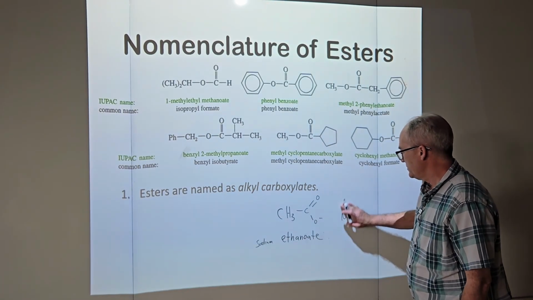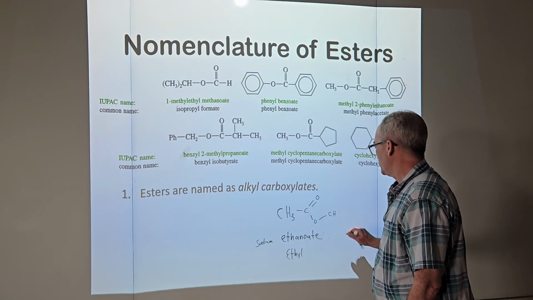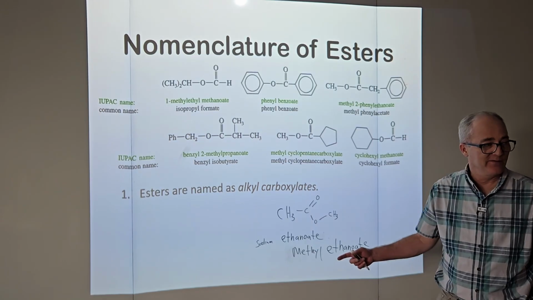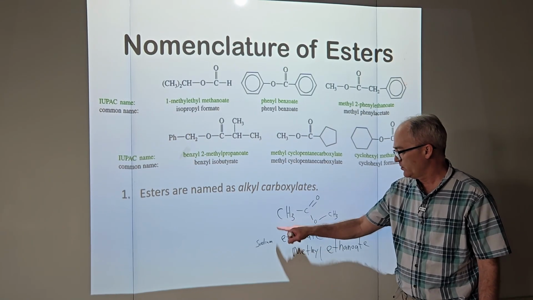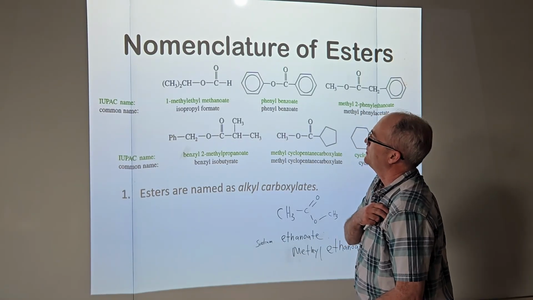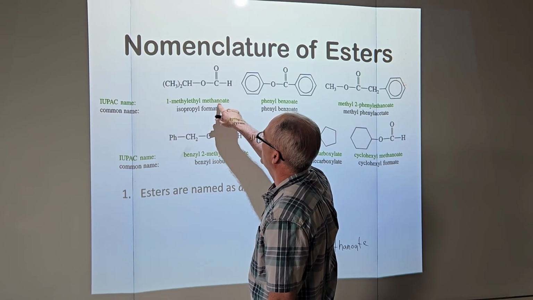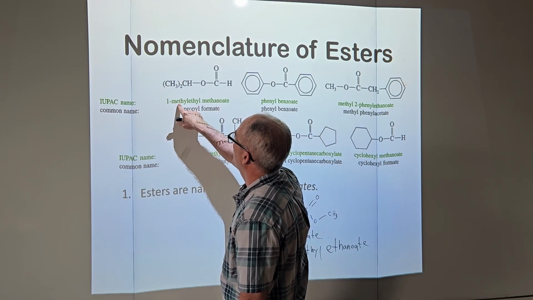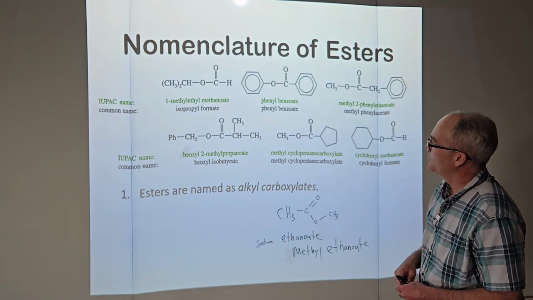Now if I make an ester, now I'd name the alkyl group. Maybe I should make a methyl group so it's not as confusing. So the only confusing part is I've written this backward. Here's the methyl part. Here's the ethanoate part. Methyl ethanoate. So now if we look up here, 1 carbon, methane. So here's our methanoate, 1 methylene. I would opt for isopropyl methanoate.